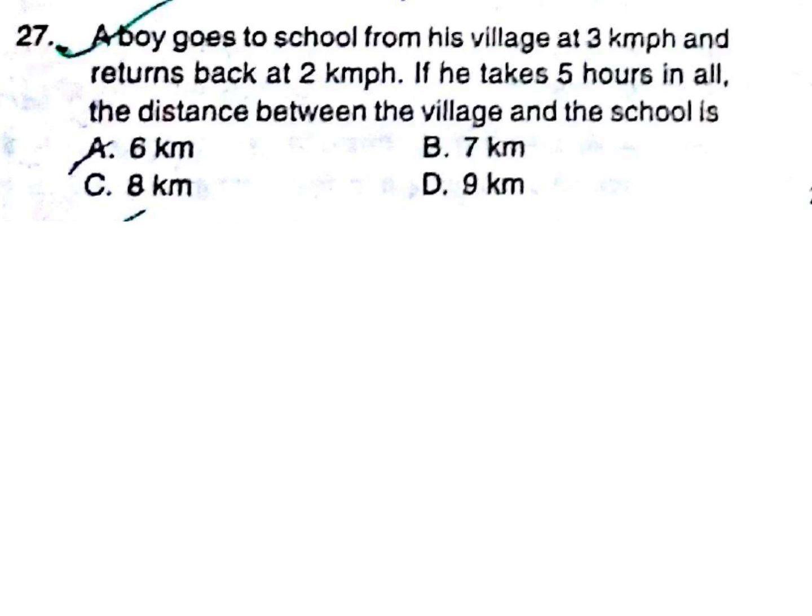A boy goes to school from his village at 30 km per hour and returns back. This is a time and distance question. Returns back at 2 km per hour. If it takes 5 hours in all, the distance between the village and the school is how much?